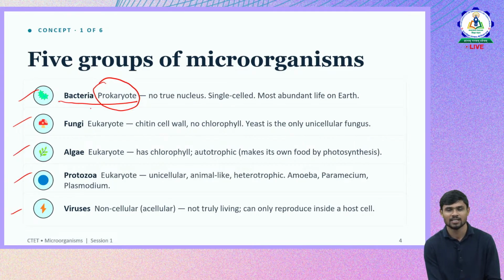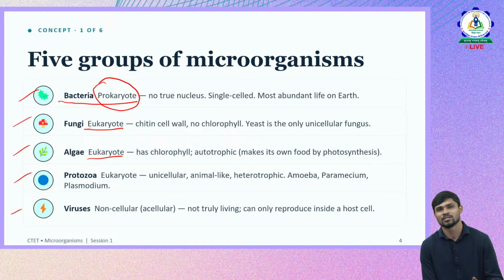The first one is bacteria. It is a prokaryote. We discussed it when we were talking about the cell, and we also talked about bacteria. It's a prokaryotic organism. The other organisms are eukaryotic in nature. So bacteria, fungi, algae, protozoa, viruses, these are the major types of microorganisms that are there.